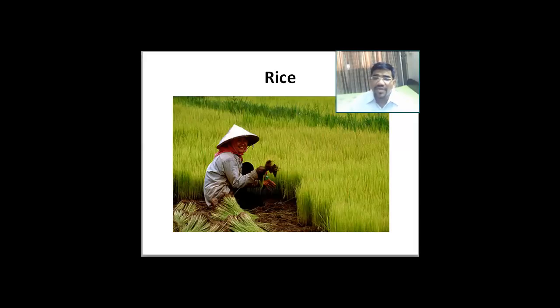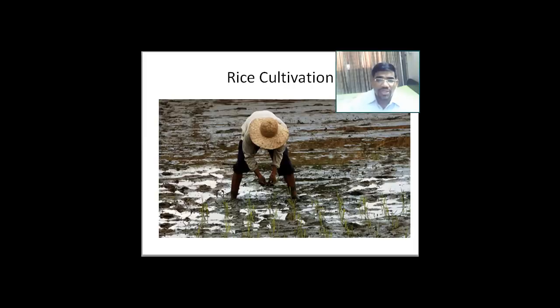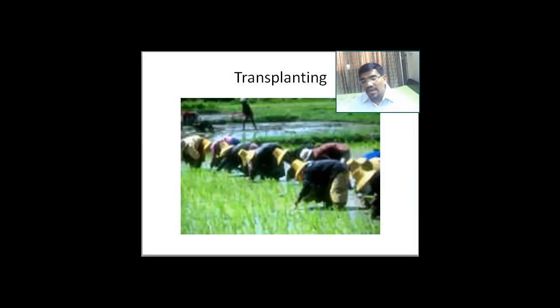So rice is a very important crop because it can take care of a large number of people. In the next slide, you see a person sowing the crop. This is a part of transplanting. The plant is grown in a nursery, and from the nursery it is then planted to the main field.